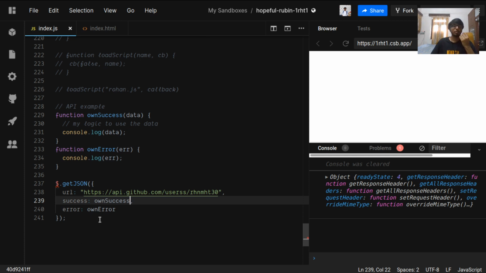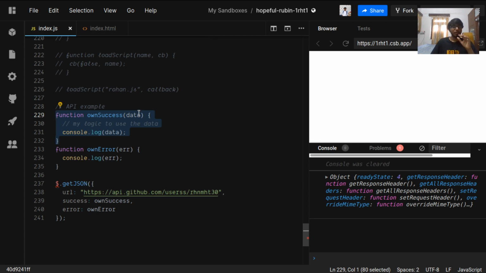So you can guess why this is not the best way to use callbacks. Why are callbacks not the best? Because you are giving your function to someone else to execute, right? This is your critical function, defined by you and based on your methodology.